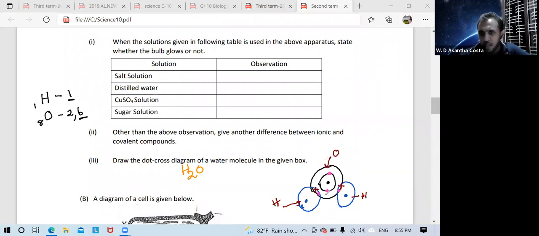But now oxygen, 2 electrons are used for the bonding. Then the remaining 4 electrons can be put like this, 2 pairs, known as lone pairs. So in the oxygen of the molecule, remember 2 lone pairs are there and 2 bonding pairs also. This is a simple dot cross diagram of the water molecule.